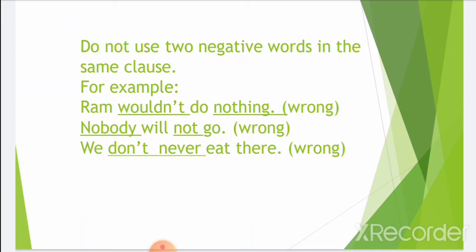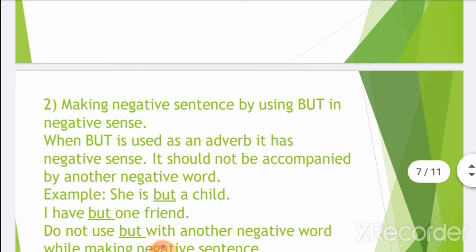Second example: "Nobody will not go." Again this is wrong, because two negative words are used, nobody and not. We have to use either of them. Third example: "We don't never eat there." Again this is wrong, because don't is a negative word and never is a negative word. Two negatives cannot come in the same clause.